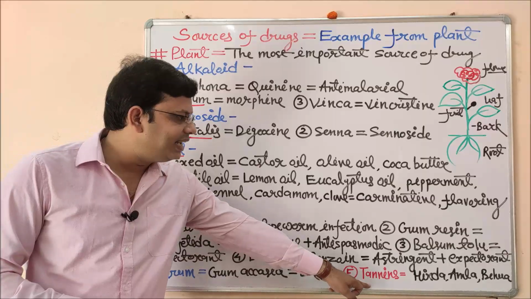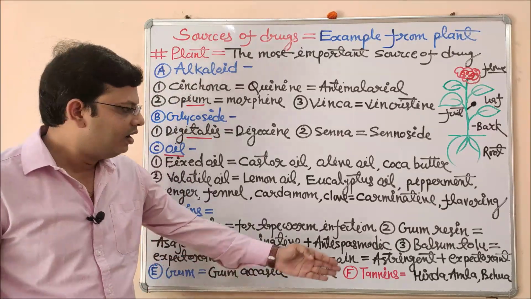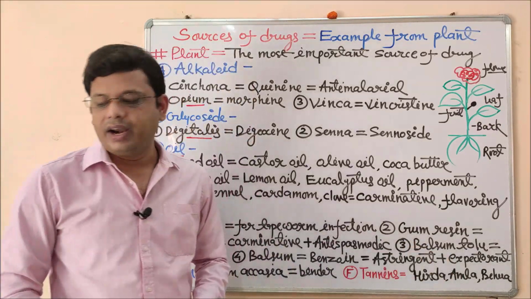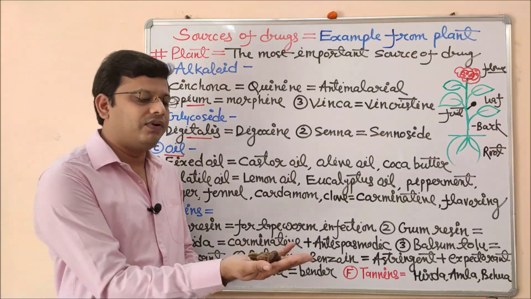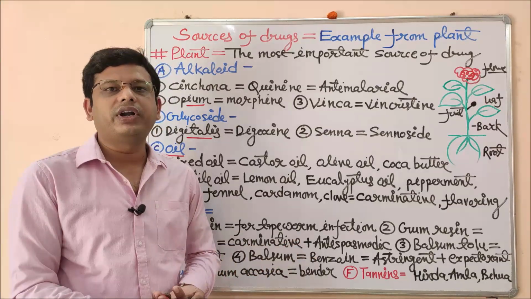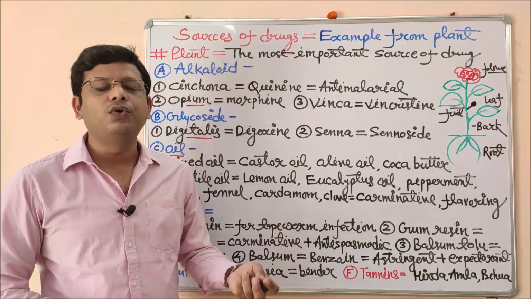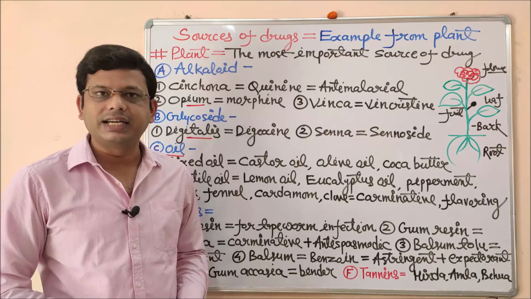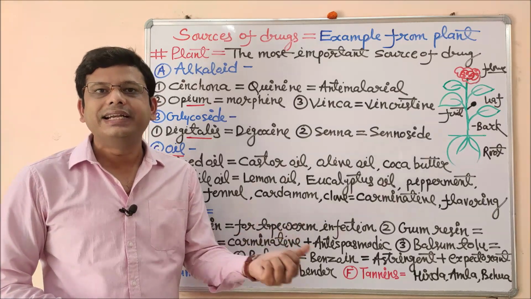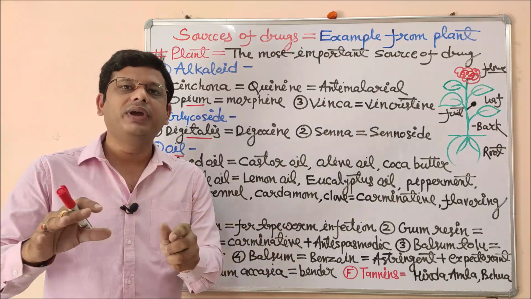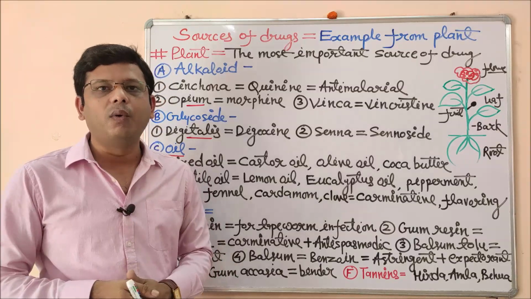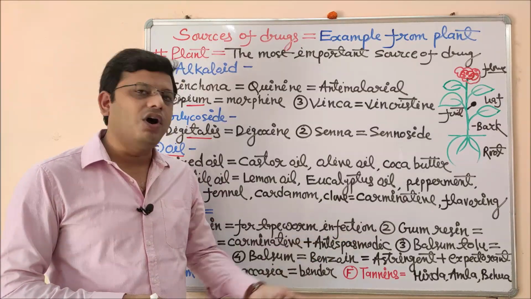The last one is tannins. Examples of tannins are harda, amla and behra. In general life we use this kind of harra and behra. These are very important constituents of the powders which are used as a laxative, like Kayam Churna and Kabz Har, etc. They are used to irritate your colon so that you may easily pass or expel the bowel movement. That is used in the treatment of constipation.